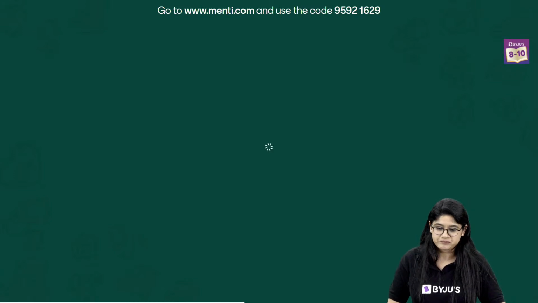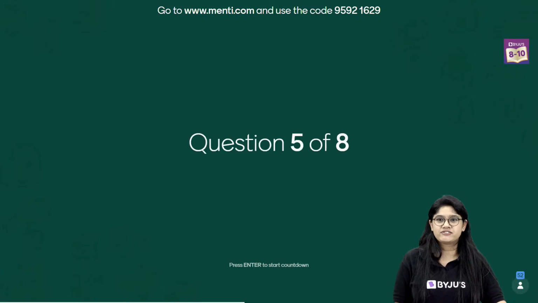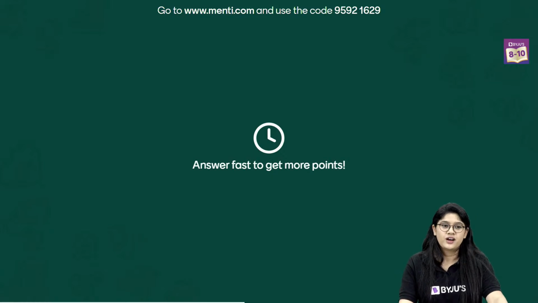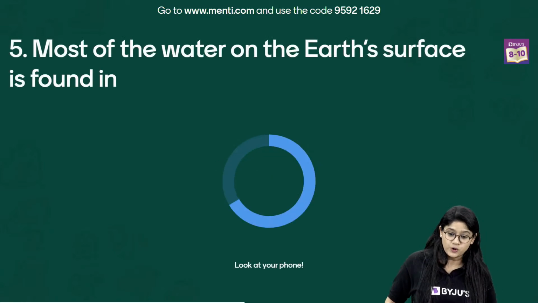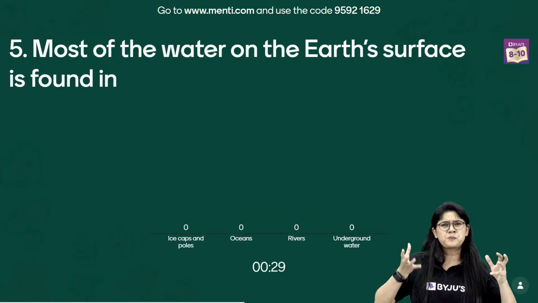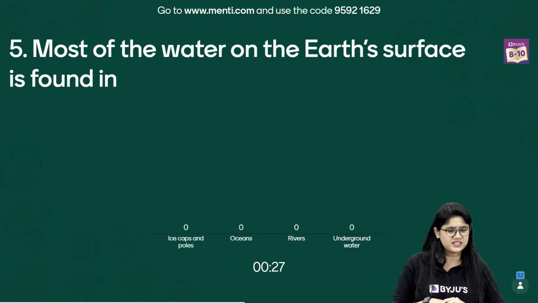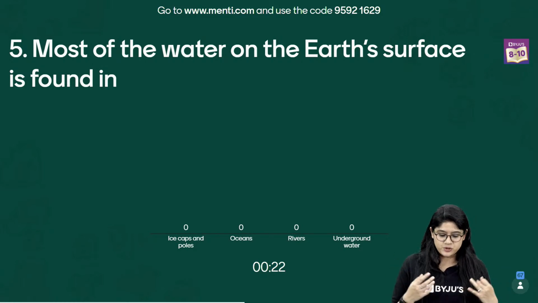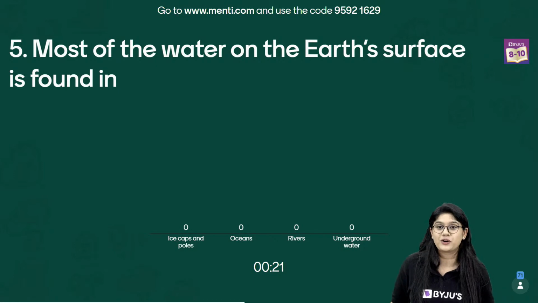Here we go. Very interesting 5th question. Question number 5. Most of the water on the earth's surface is found in. So the question is really very easy. Where is most of the water on our earth found? Found in, majority of it. Is it in the ice caps or poles, ocean, river and the underground water?